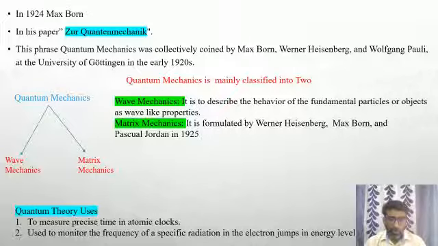The uses of quantum theory. Number one is to measure precise time in atomic clocks. Number two, it is used to monitor the frequency of a specific radiation when electrons jump in energy level.